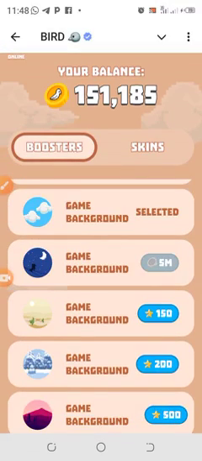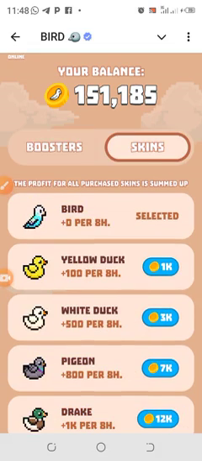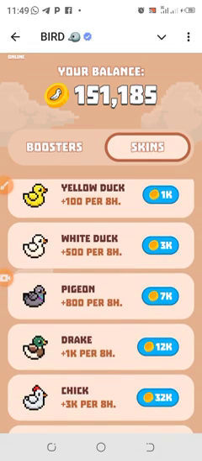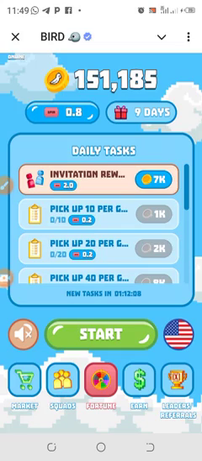So when you boost, you increase your balance. That's the meaning: when you use a booster with your balance, it increases. You can also click on your bird and attract more. So don't forget this bird here. If you miss it, don't forget this bird.